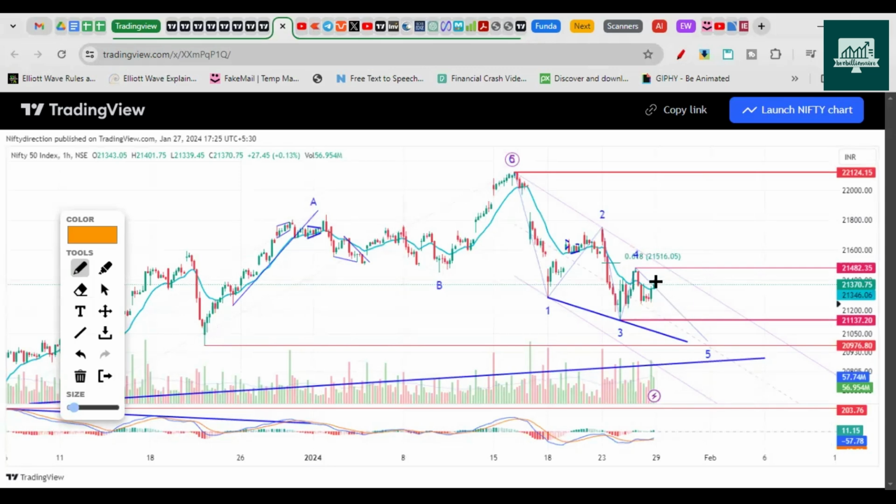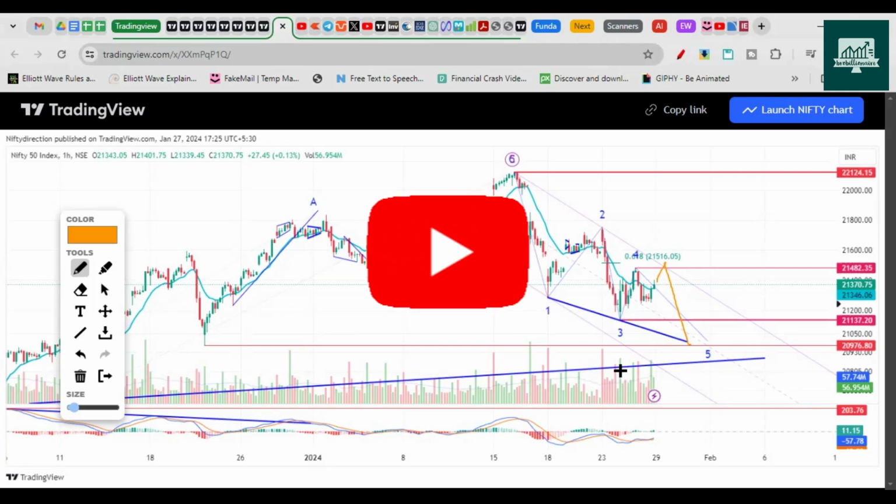And if it opens flat within or above these zones, then there is a chance that 21,500 might be tested, and then we'll have a 5th wave going on the downside. So this is the impulse structure, by the way. And if it goes towards 21,500 in the next session, I would be definitely sure that it is a leading diagonal structure and it's not a 1-2-1-2 structure, right?